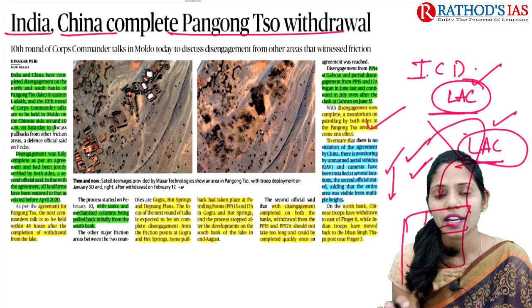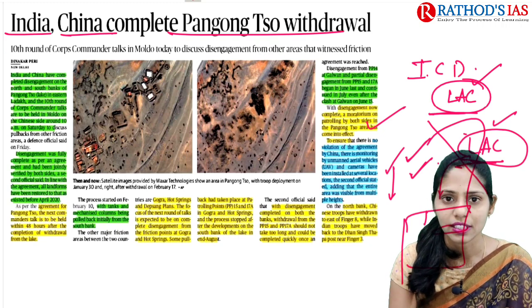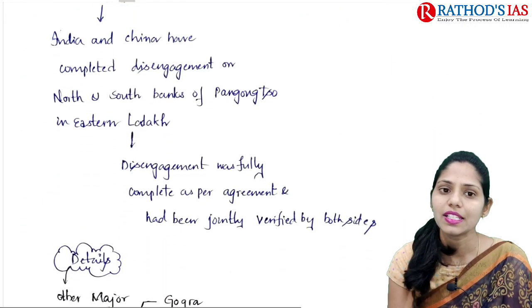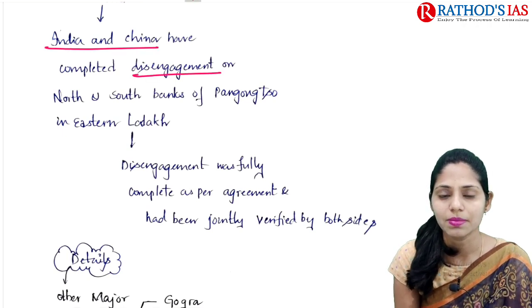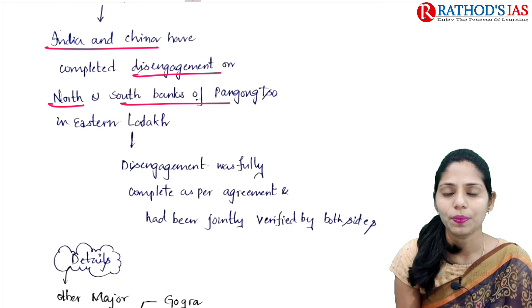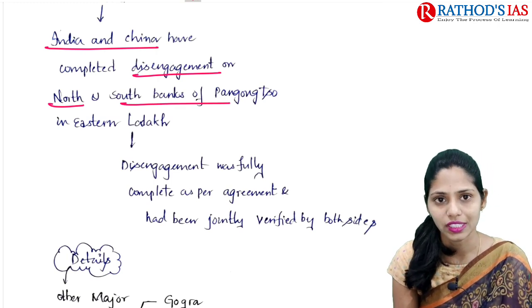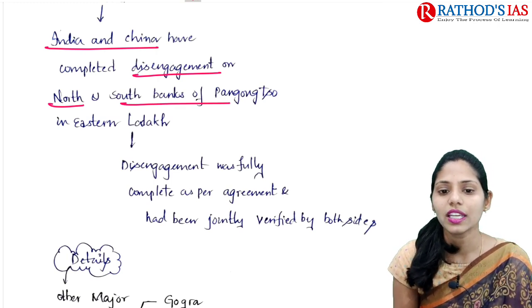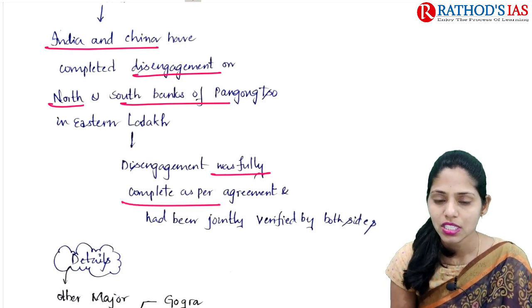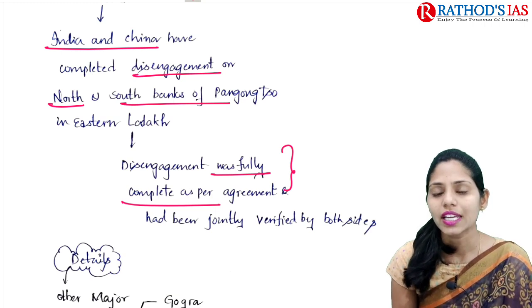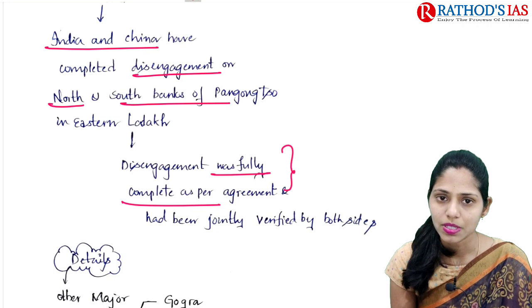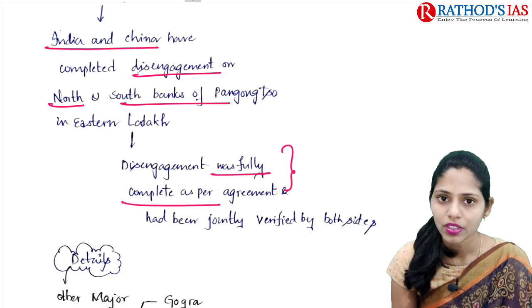So now let us try to understand what is written in this article. If you see the context, it mainly says that India and China have completed disengagement on the north and south banks of Pangong-so in eastern Ladakh. So this disengagement was fully complete as per agreement. Recently India and China came up with an agreement. In this agreement they talk about disengagement in this Pangong-so Lake area, correct?